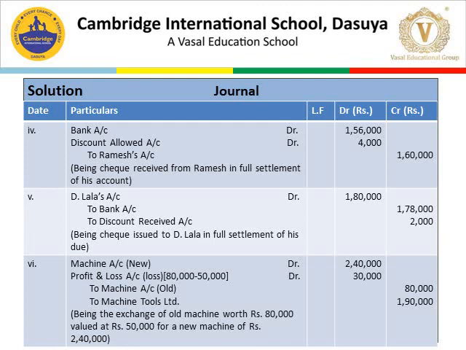Number six: an old machine with the book value of 80,000 is exchanged for a new machine of rupees 2,40,000. The old machine is valued at 50,000 for exchange purpose by Machine Tools Limited.